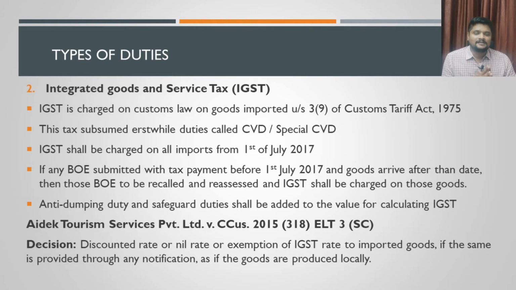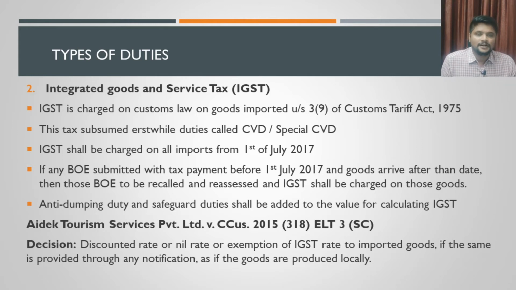Have we discussed this part somewhere? Yes, we have discussed this part in our valuation chapter. Under the valuation chapter, under section 15, we saw that any tax that is charged by any other act will be included in the valuation, for your reference.